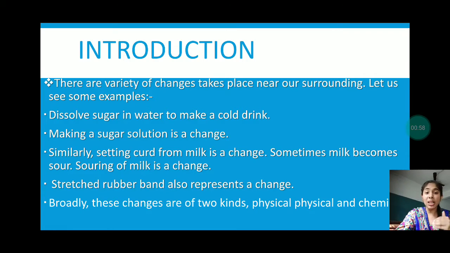Similarly, curd formation from milk is also a change. Sometimes milk becomes sour, meaning khatta. What happens? The milk gets spoiled. The spoilage is also a change. That milk has been converted into sour milk, so souring of milk is a change from normal milk to sour milk. If we stretch a rubber and hold it, there is some change from its normal position. When we stretch it, its shape changes.